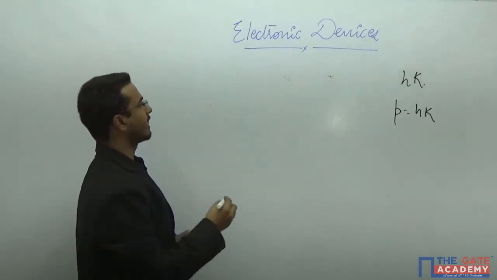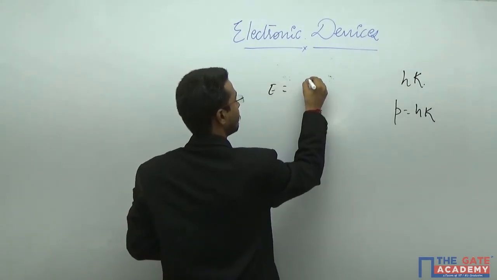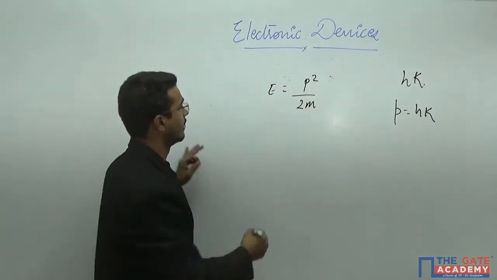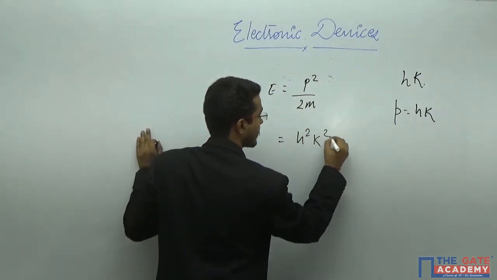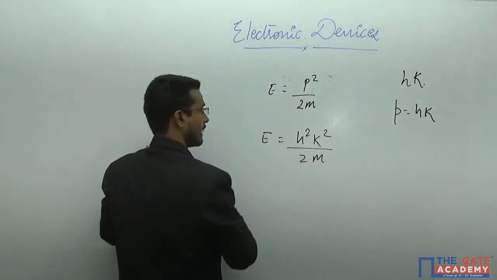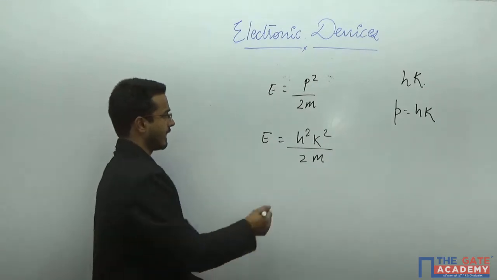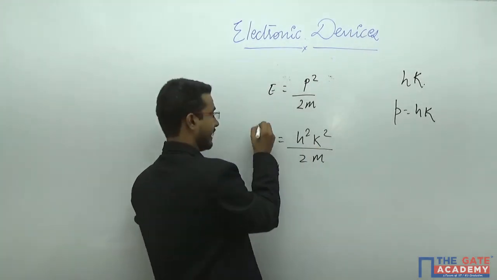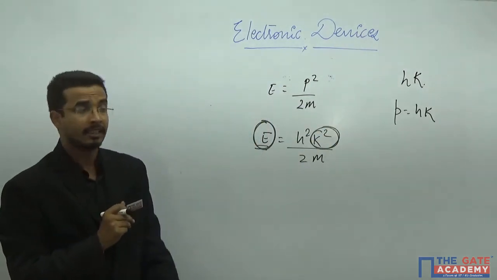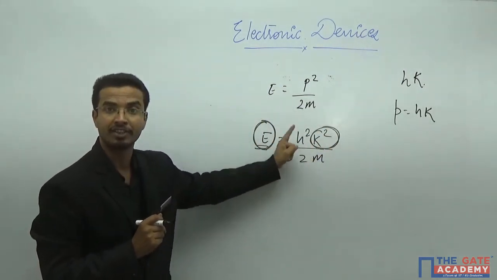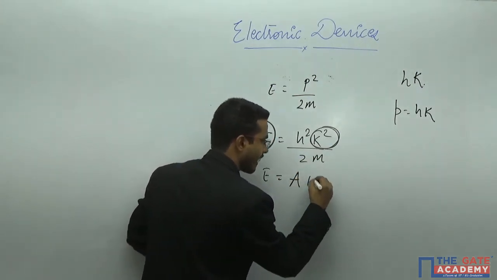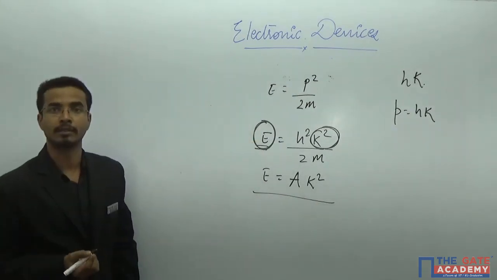Okay, we know one relation, E is equal to P square divided by 2m. If I put it here, you will get h square k square divided by 2m. Now from here we can say that the energy of the electron and the momentum of the electron have a parabolic relation. Or in other words, E is equal to some constant A times k square, and it is the equation of a parabola.